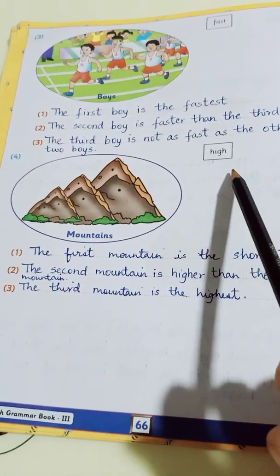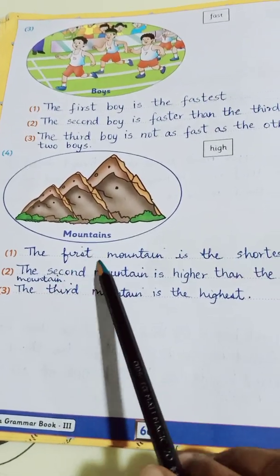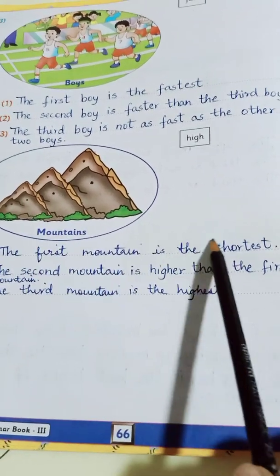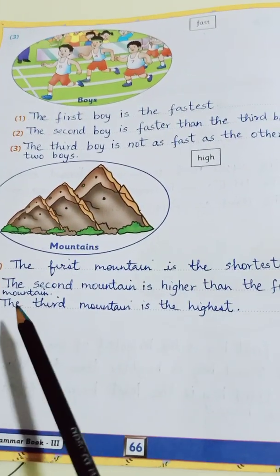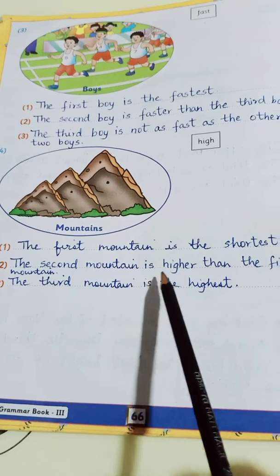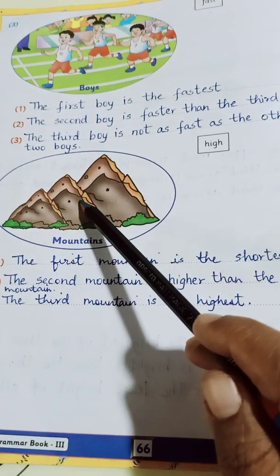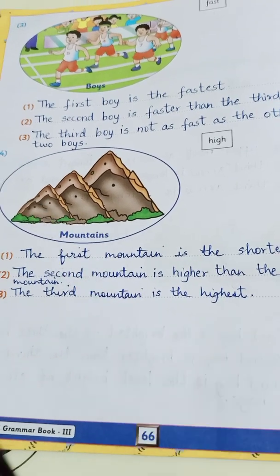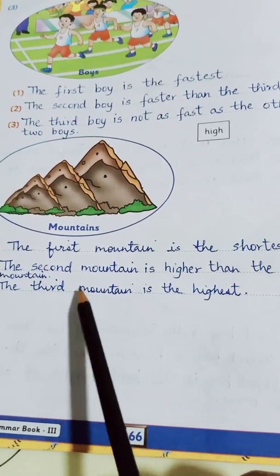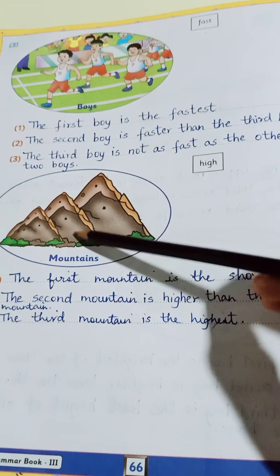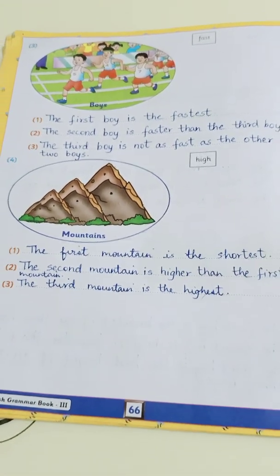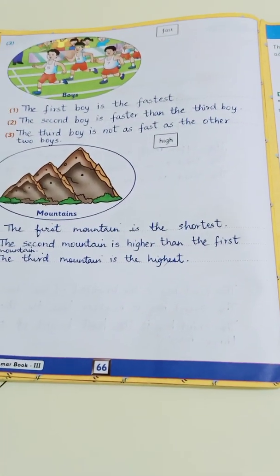The next word is high. So the first mountain is the shortest, right? So this is the shortest mountain. The second mountain is higher than the first mountain. And the third mountain is the highest. So the third mountain is the highest. Okay, children?